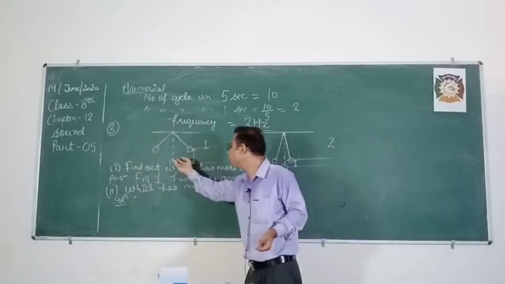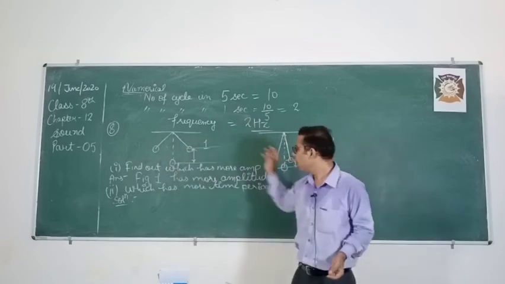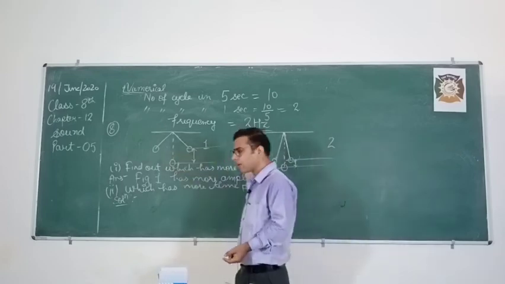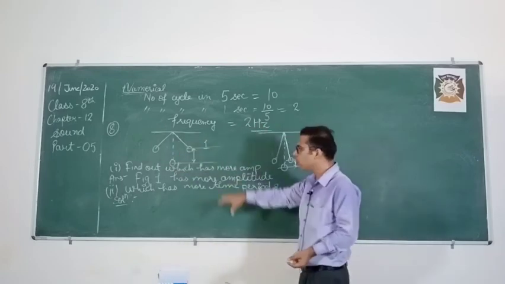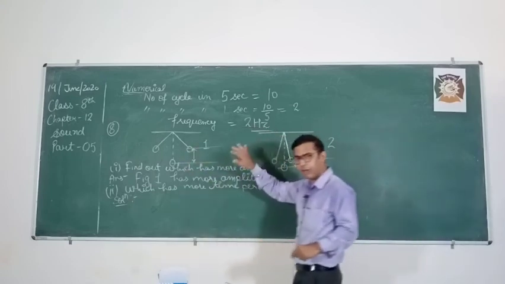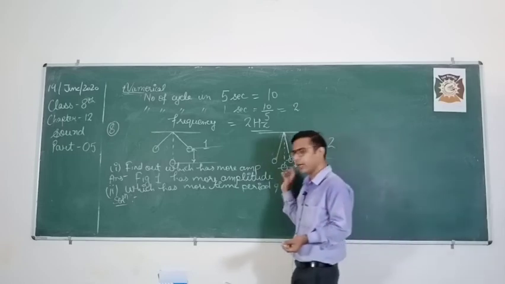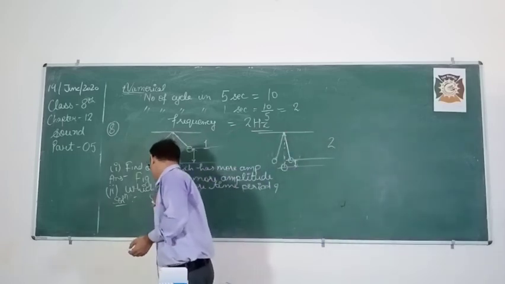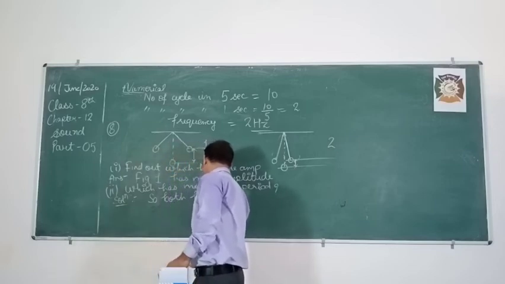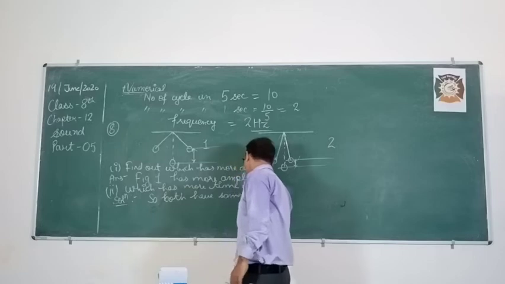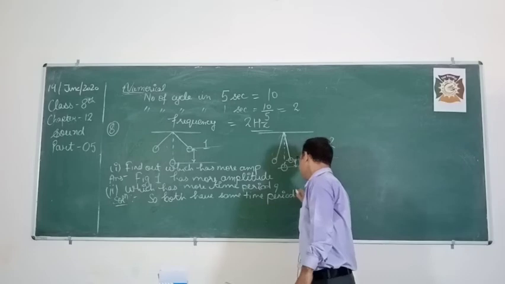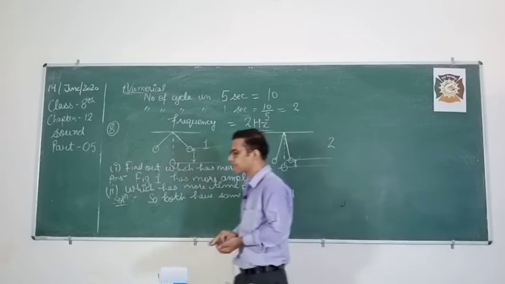So here you displace the bob too much, here you displace the bob a little bit. Mass of the bob is the same, length of the string is the same. So which has more time period? Both pendulums have the same time period, because time period depends on the length of the string, which is the same in this case.